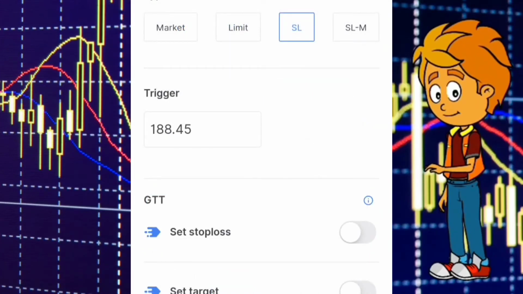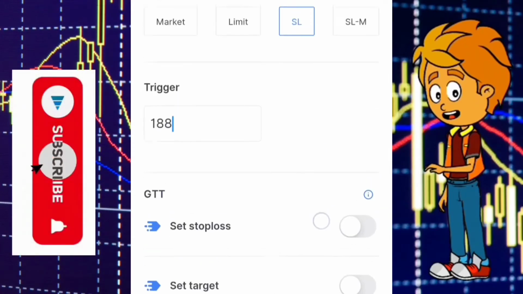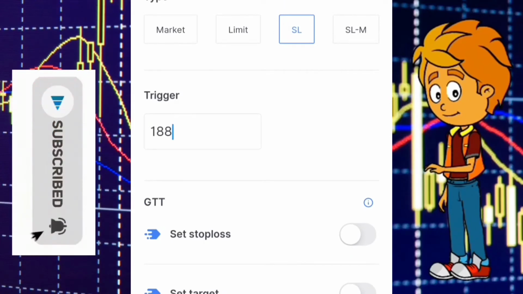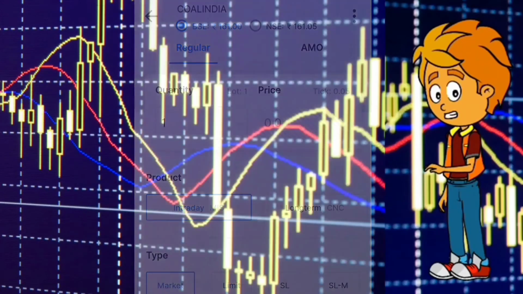And if you are a beginner and you are watching this video, learning about the stop loss and how to place the trigger is most important. Please go through that video. It is more helpful for you.